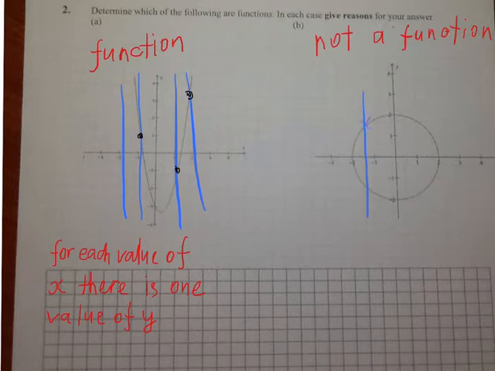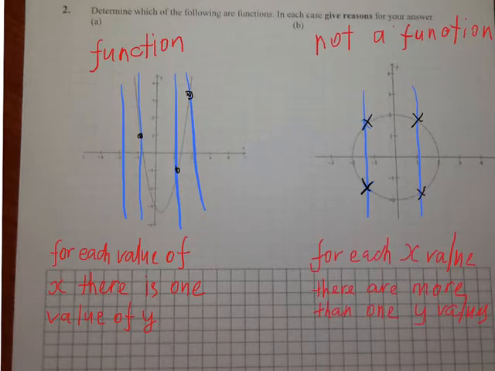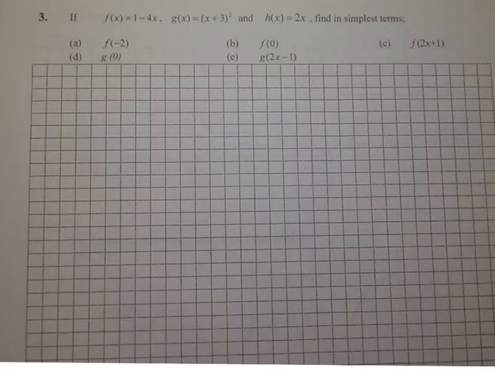Look, the vertical line intercepts the graph twice. Another one, again 2 points of interception. So this one is definitely not a function. And let's write down the explanation of that. So the first one is a function and the second one is not a function. Let's move to question number 3.